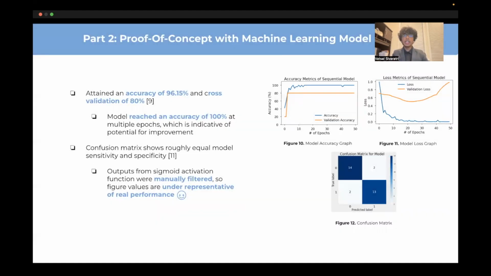After iterating through 50 epochs, I achieved an accuracy of 96.15%, with the model reaching 100% on some epochs. Here are some graphs of the model's performance.